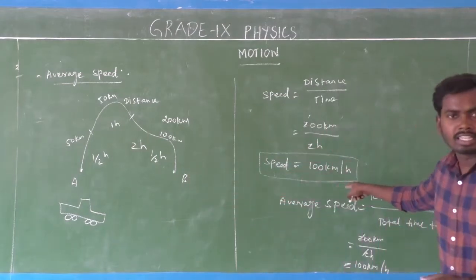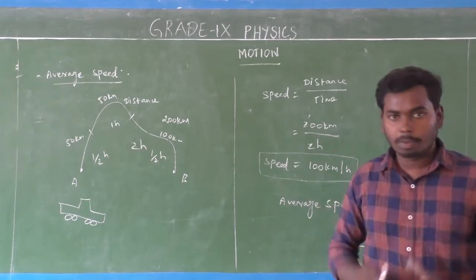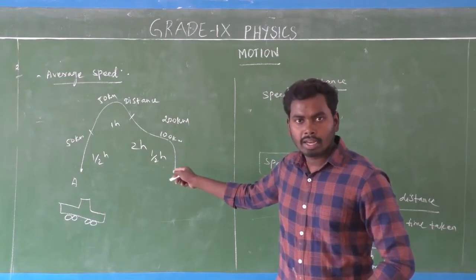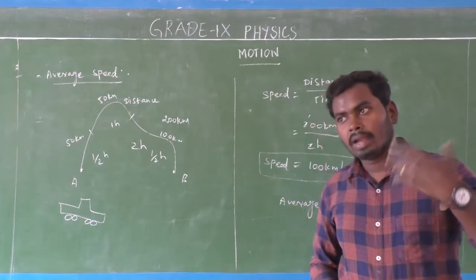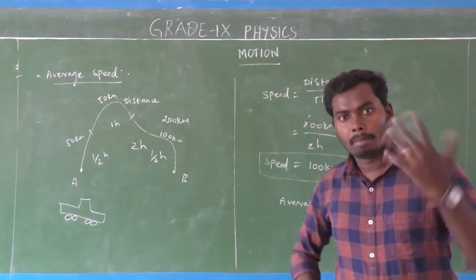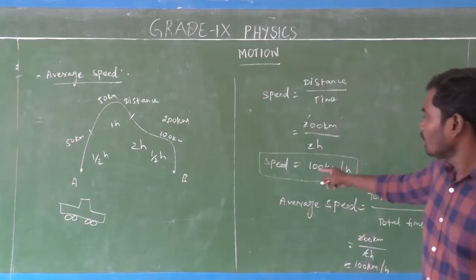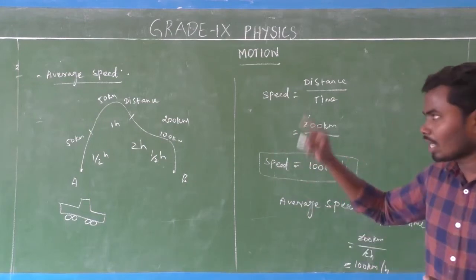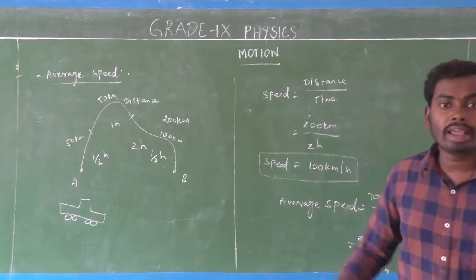Here the average speed doesn't mean the car constantly moves at the speed of 100 km per hour from point A to point B. Sometimes the car may maintain a high speed, sometimes it may maintain a low speed, whatever it is. But in average rate, it is 100 km per hour. So what is the conclusion? The average speed means the total distance covered by the object divided by total time taken. That is average speed, isn't it?